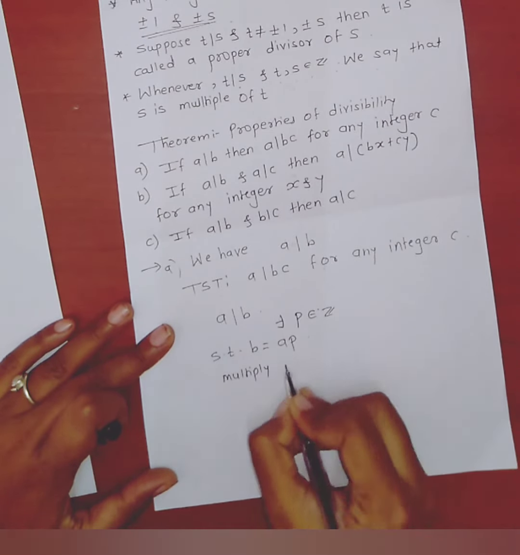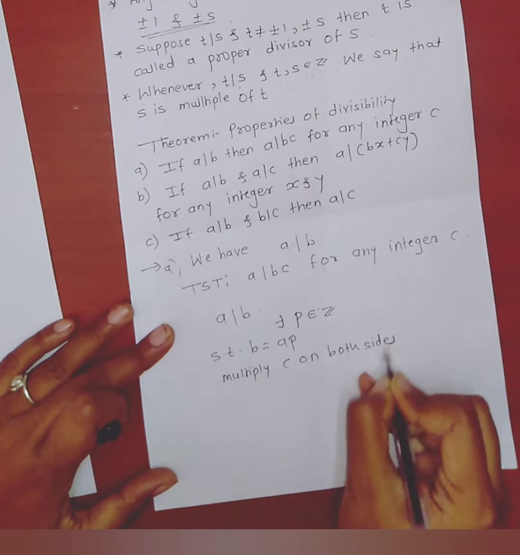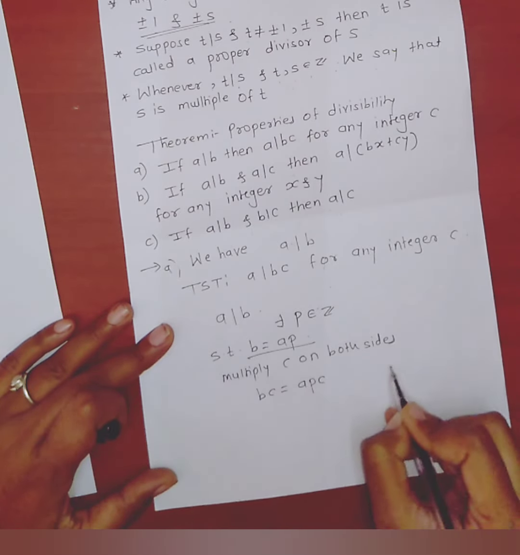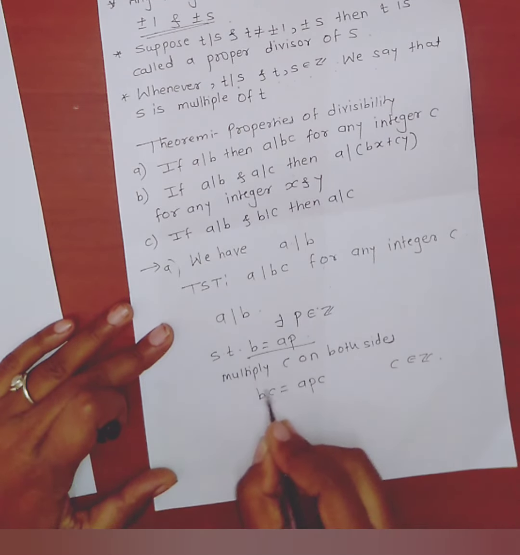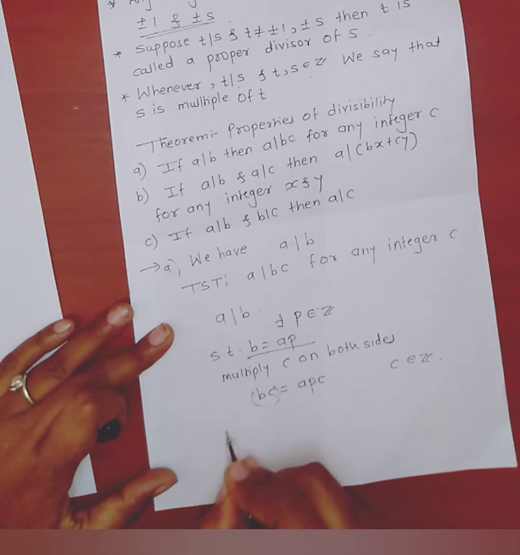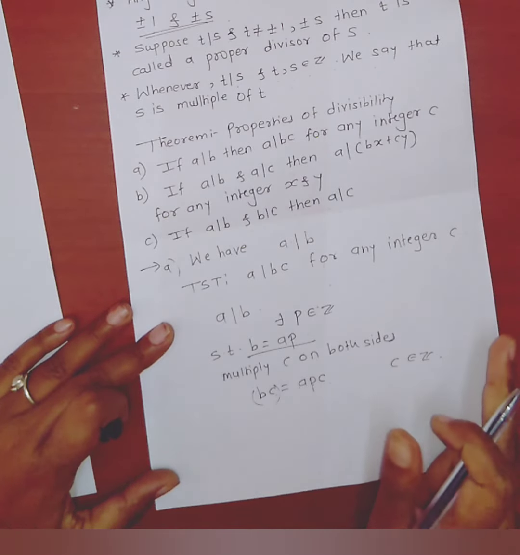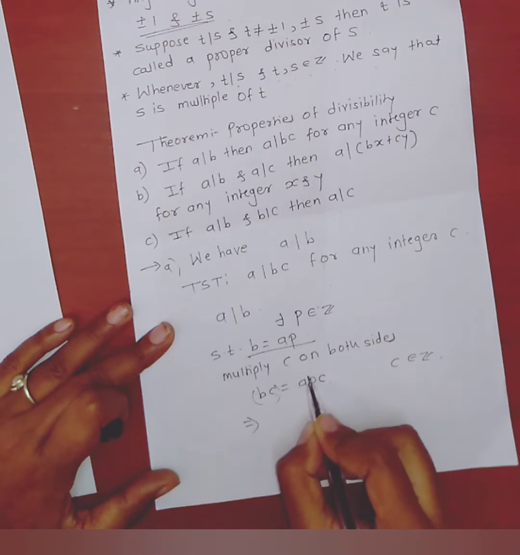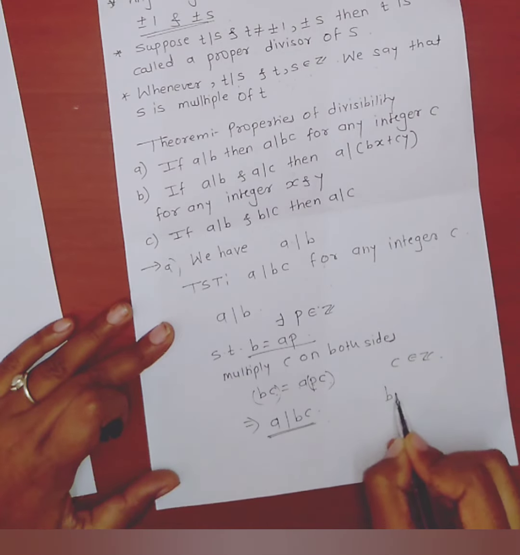Now multiply c on both sides of this equation. We get bc equals apc, where c belongs to Z. Here b into c is also an integer, and a into p into c is also an integer, because the multiplication of two numbers which belong to Z also belongs to Z, which implies a divides bc by the definition.